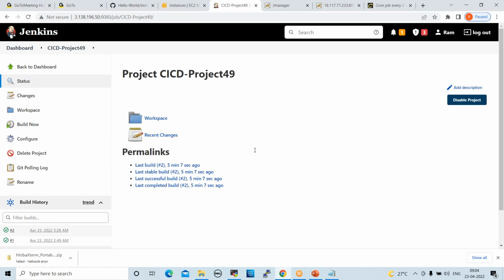Now what will happen if I schedule like this? Whenever changes happen in GitHub, Jenkins will check. It will pull the code. Every 2 minutes Jenkins will check. Whenever the changes happen in GitHub, by that time it will pull the code and deploy onto the production servers.